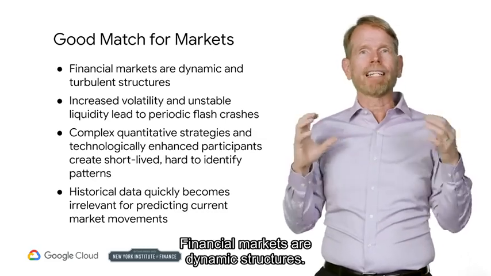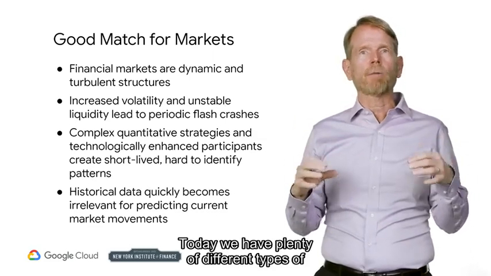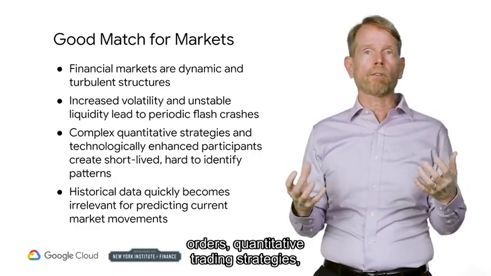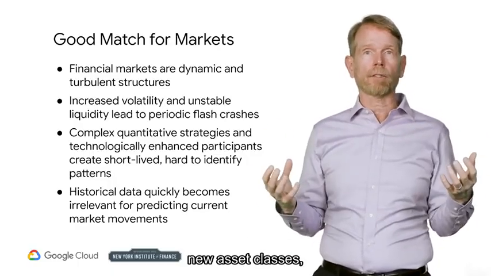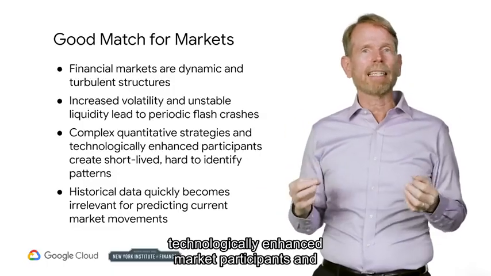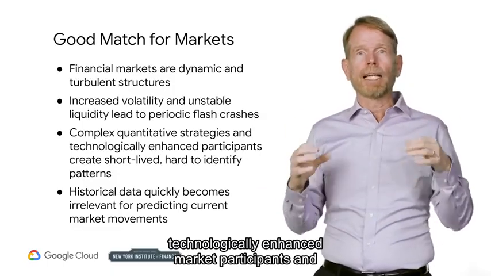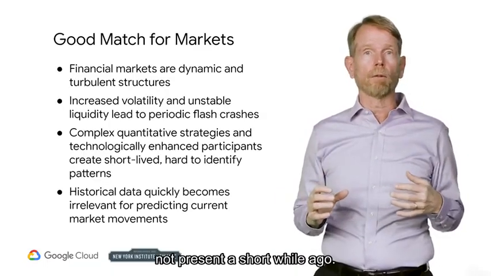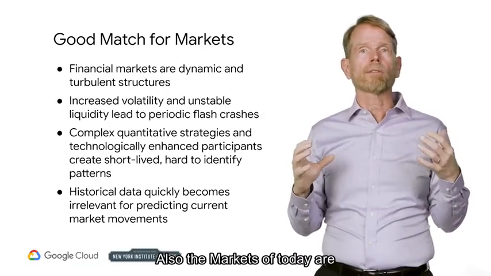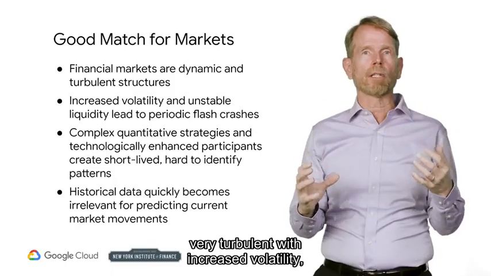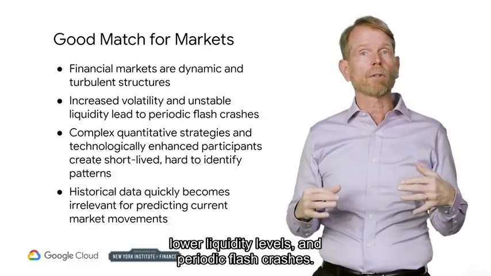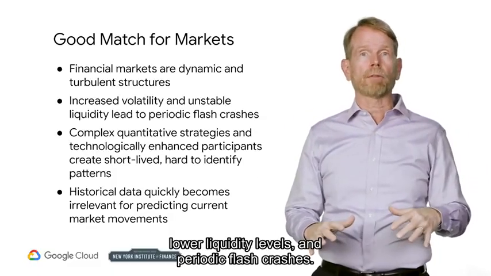Financial markets are dynamic structures. Today we have plenty of different types of orders, quantitative trading strategies, new asset classes, technologically enhanced market participants, and many other market variables that were not present a short while ago. Also, the markets of today are very turbulent with increased volatility, lower liquidity levels, and periodic flash crashes.